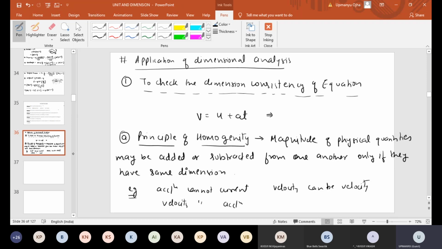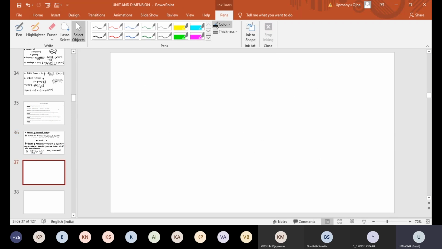This v equal to u plus at, where v is the final velocity, u is the initial velocity, a is the acceleration, and t is the time taken. So we can write the equation here, that v equal to u plus at. Now you tell me one thing. In class 6 or 7 we have studied, when can you prove this equation correct? When the left hand side quantity is equal to right hand side quantity. If LHS equals RHS, then we can say that this equation is correct, or we have proved this equation correctly.